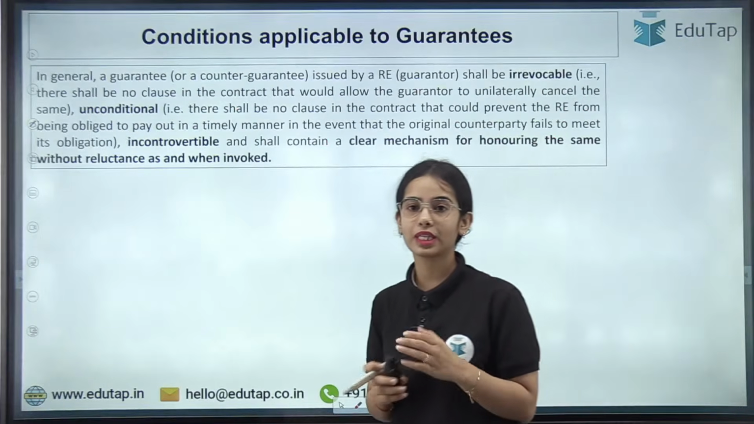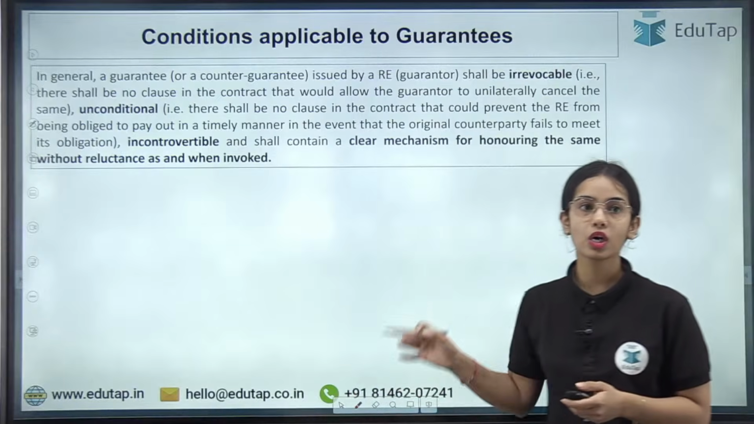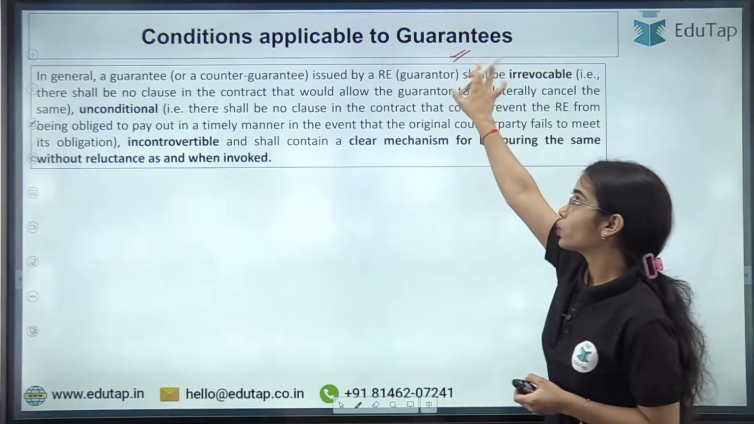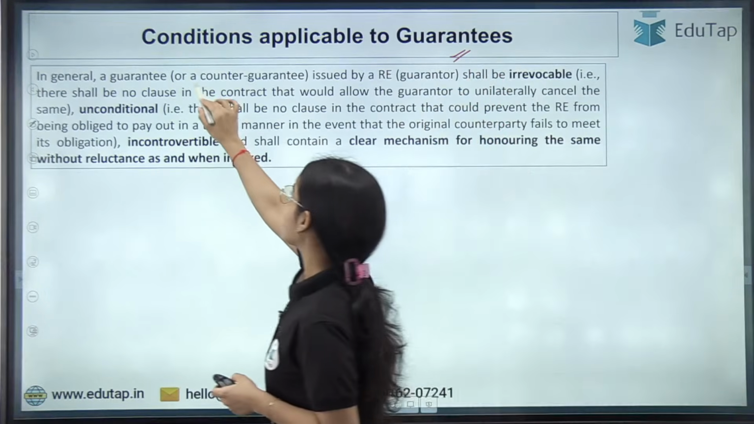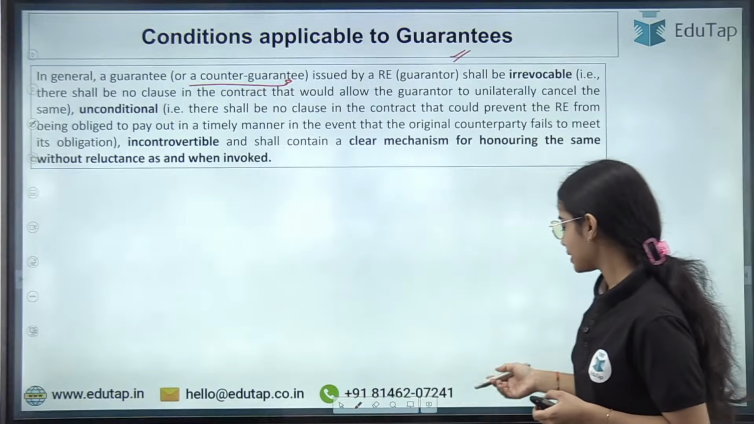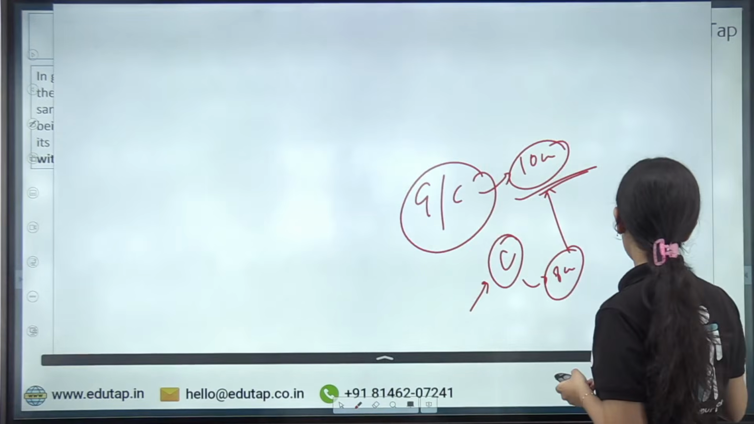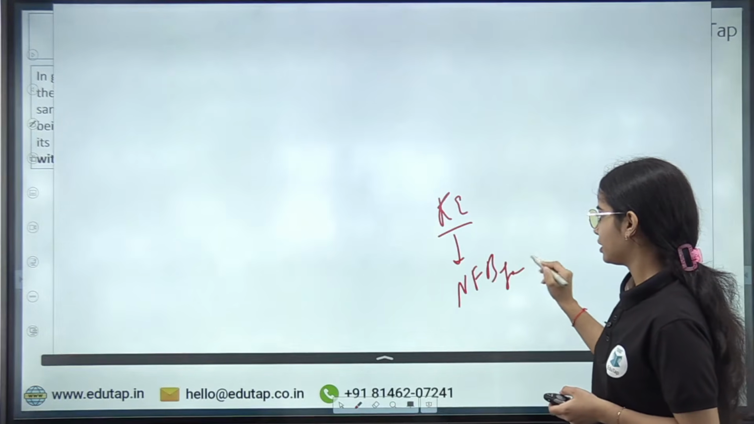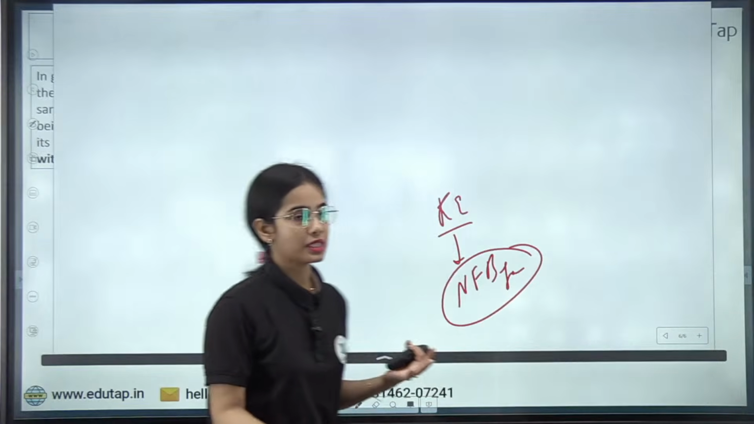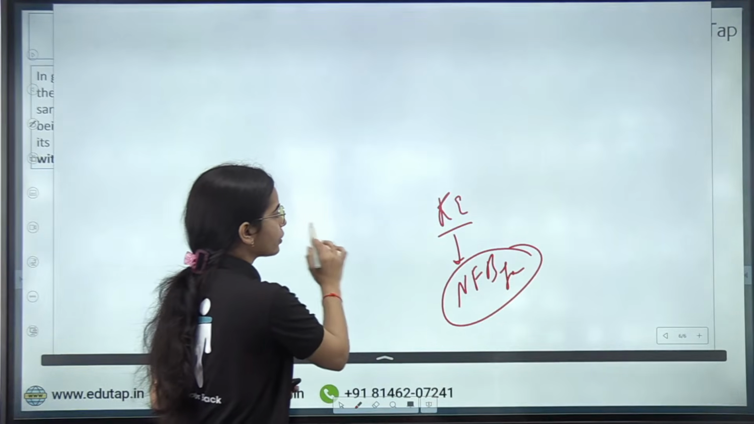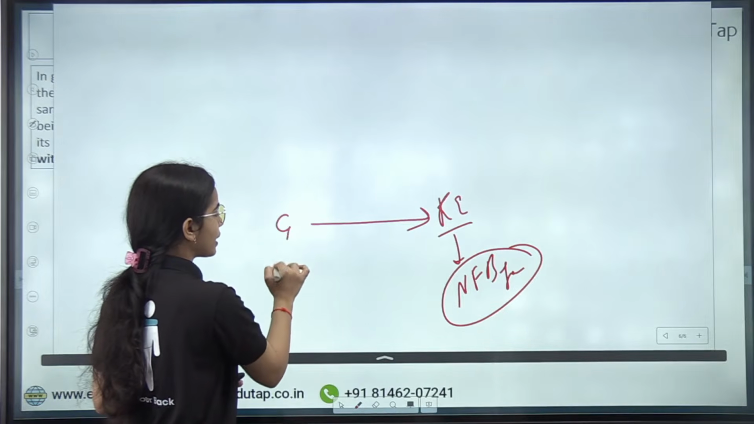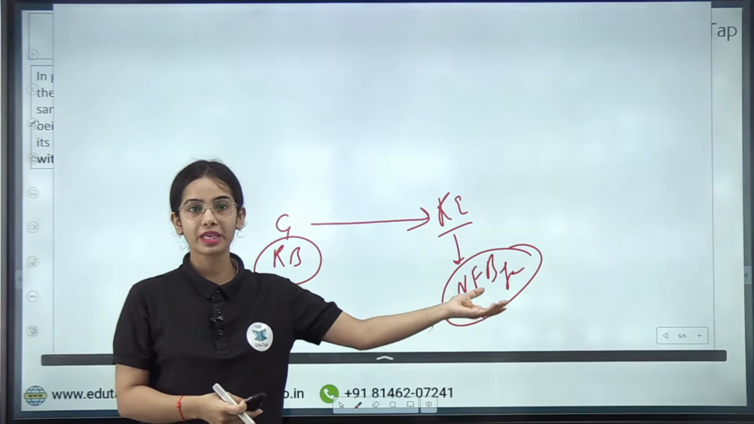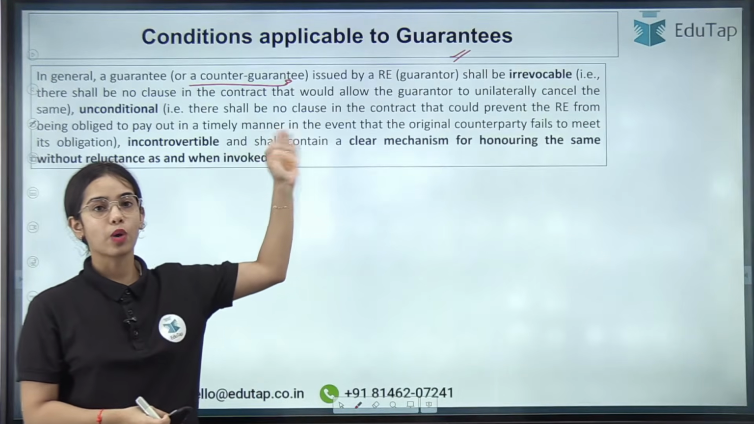Now, conditions applicable to the guarantees. So, there are certain general conditions also, but those general conditions we will discuss at the end. So, first of all, conditions applicable only for the guarantees. So, in general, a guarantee or a counter guarantee means, let's say, the regulated entity has provided a non-fund based facility. It can be any non-fund based facility that is provided by the regulated entity. Now, the regulated entity is taking a guarantee from another regulated entity. So, this is a counter guarantee, that against the guarantee or against the non-fund based facility, another guarantee is provided.